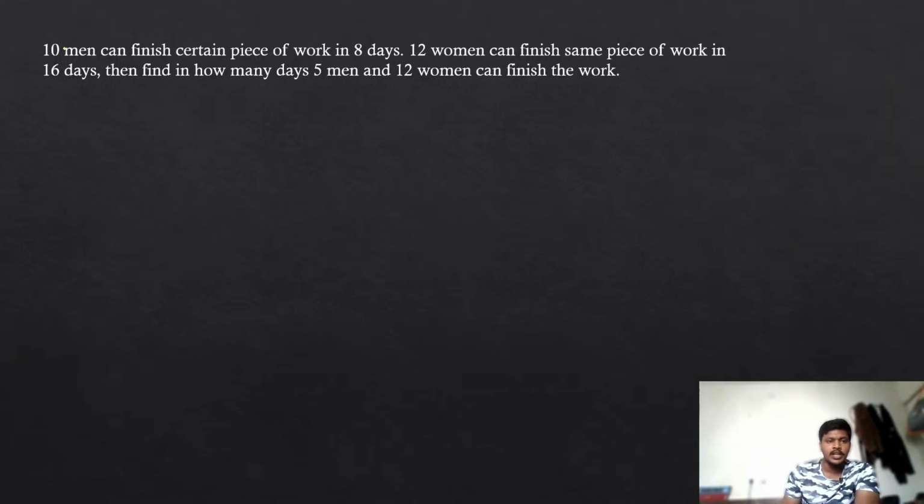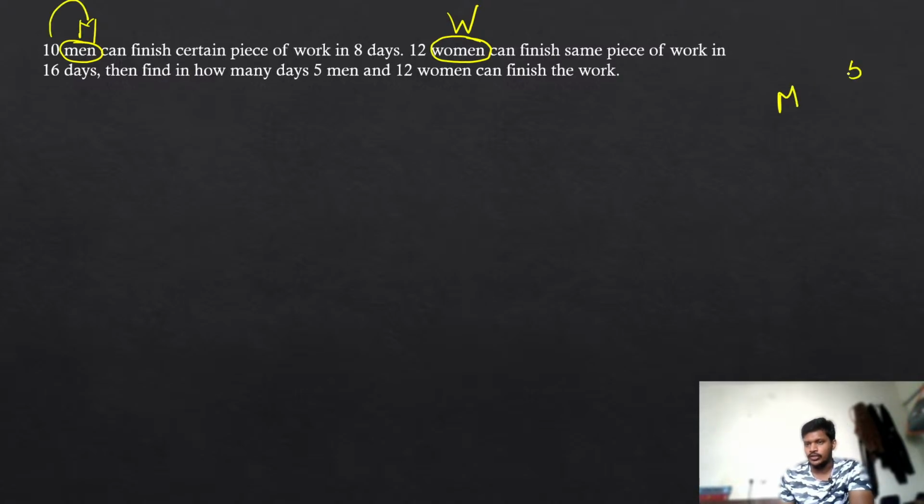See here, in our case, I am going to assume men's speed as m and women's speed as w. And I know that 10 men are working. If one man's speed is m, if I can eat 5 chocolates, let us take my friend can eat 6 chocolates. So together we can eat 11 chocolates, or not? Like that, we have first man, second man, third man, fourth man, fifth man.